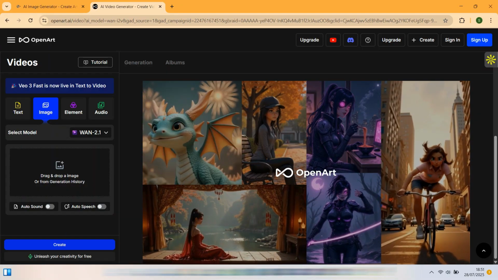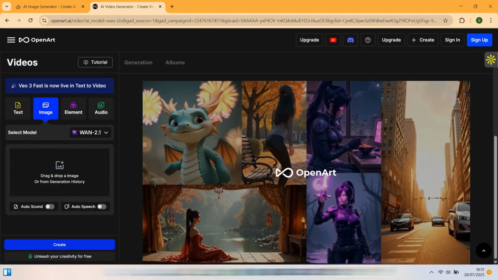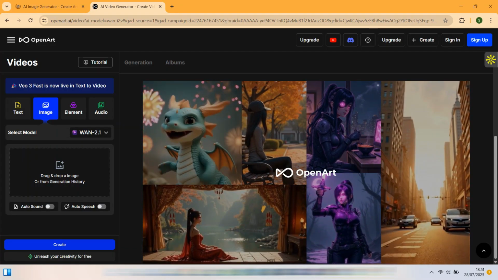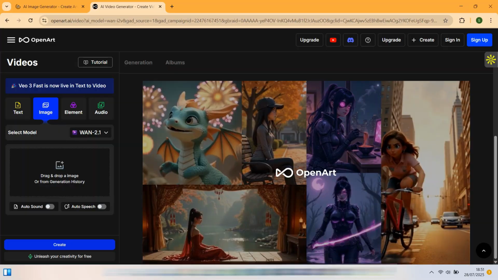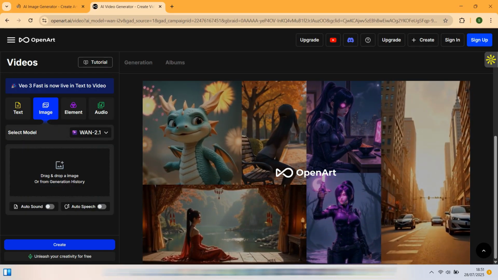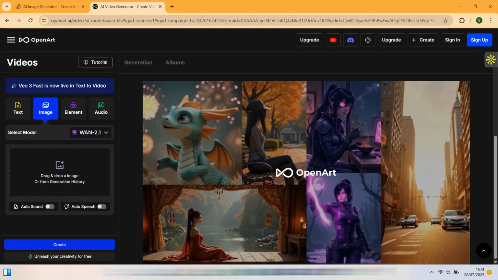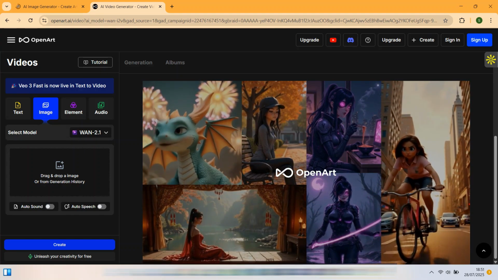Conclusion: if you're a serious artist or creative professional who needs high-end control, advanced tools, and consistent output, Leonardo AI is likely the better choice in 2025. However, if your goal is fast, fun, and social art generation with minimal friction, OpenArt AI provides an accessible and highly capable alternative. Ultimately, both platforms are powerful. Your ideal pick depends on whether you're creating for production or play.